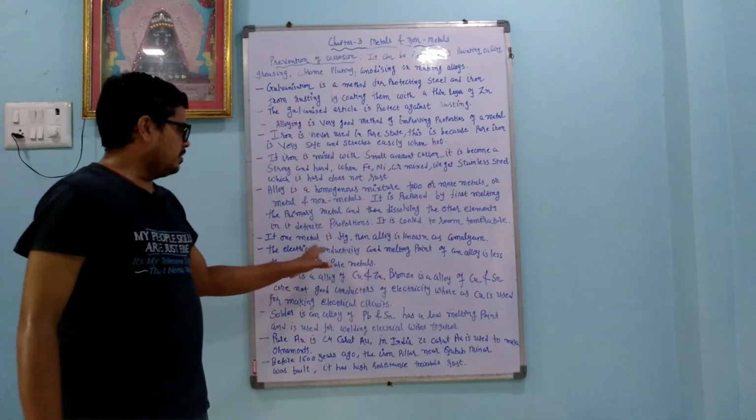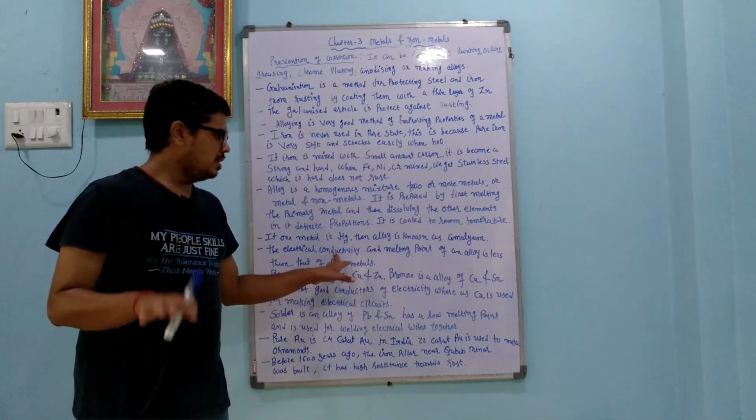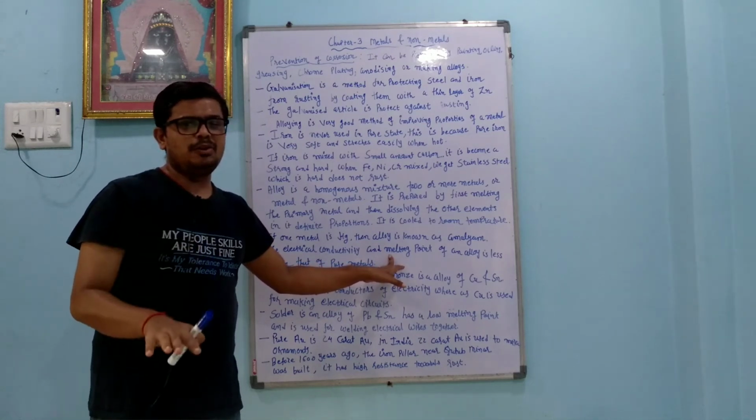The electrical conductivity and melting point of an alloy are less than those of the pure metal. You can see that the electrical conductivity of a metal is good, but whenever we prepare an alloy, it decreases. The melting point of a metal is high, but whenever we prepare an alloy, then the melting point what? Decreases.